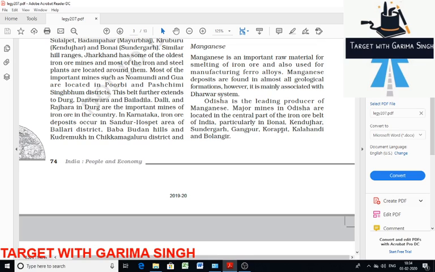In Maharashtra, it's Balaghat, Mandla, and the main disadvantage of the mines in Maharashtra is that they are located away from iron and steel plants like Nagpur, Bhandara, and Ratnagiri. In Karnataka, it's Dharwad, Belagavi, North Kannada. These are the few locations you have to keep in mind.